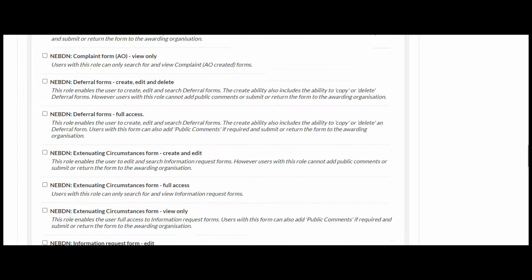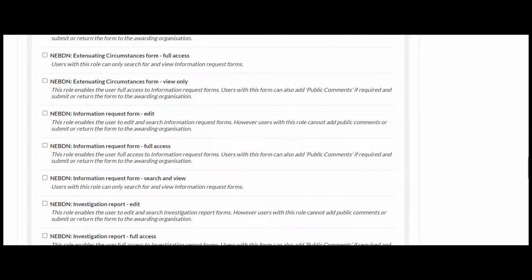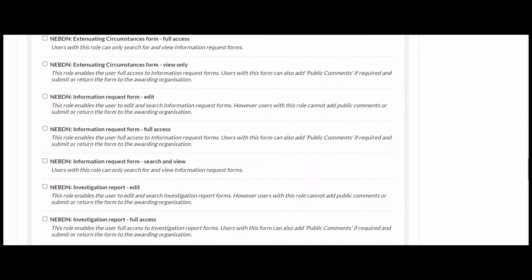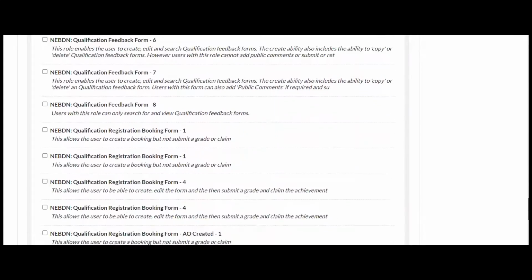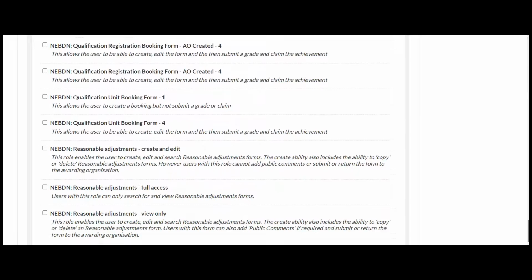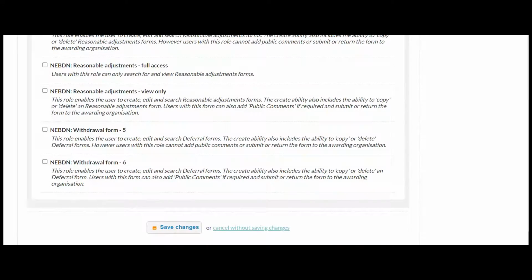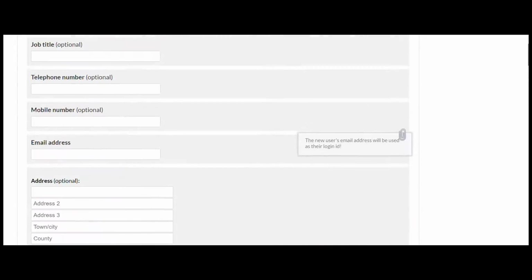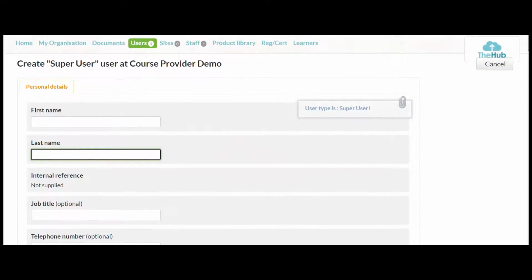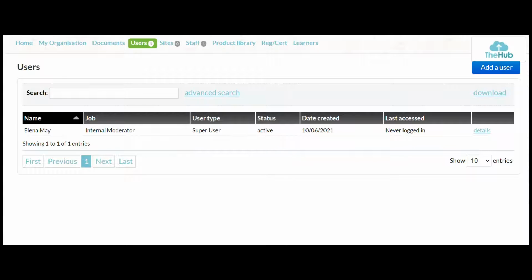But there's quite an extensive list, so it's really worth you making sure that the permissions that you give to users are correct. Okay, so once you've ticked either select all or the ones that you want to have, go right down to the bottom. Right down, and we've got save changes here, so you will just click your save changes and it will save that user. So if we go back up, all the way up, we'll cancel that and it will return us back to the page of our users.